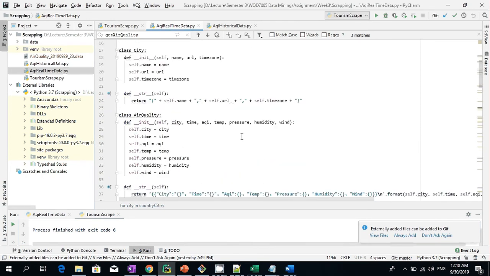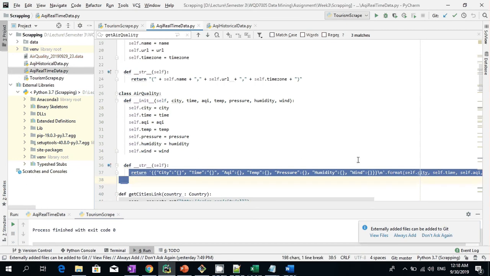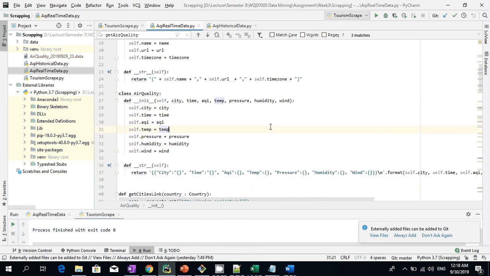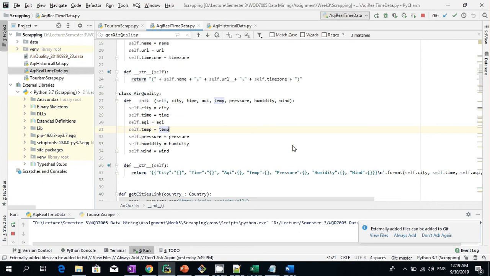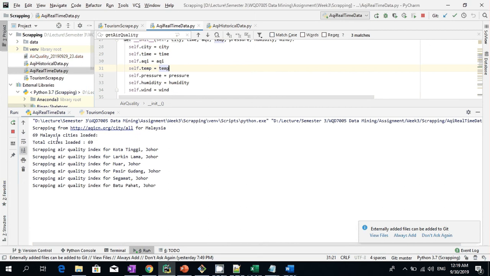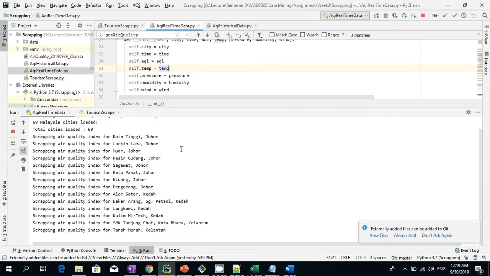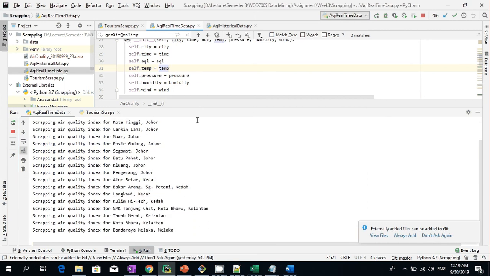Let's go through this part of the code. Alright, so let's try to see this in action. Let's run this. Okay, so yes, it opens up this page, and then I find that there are 69 cities in Malaysia, and it just loads all of this. Now it goes through each of the cities and tries to get the air quality data. This is going to take some time. I'm going to pause this for a while.